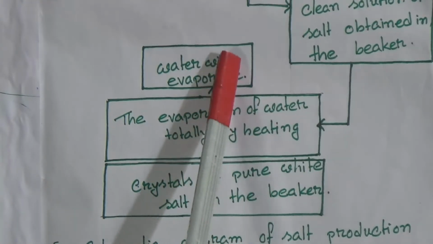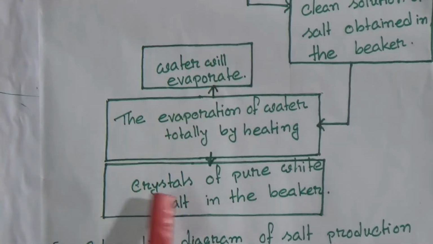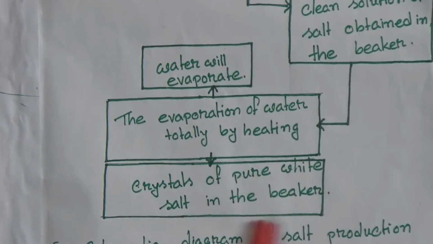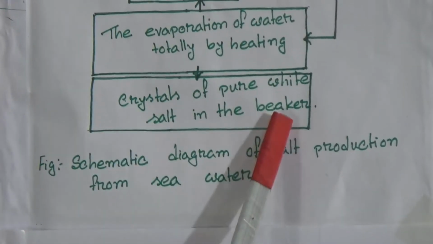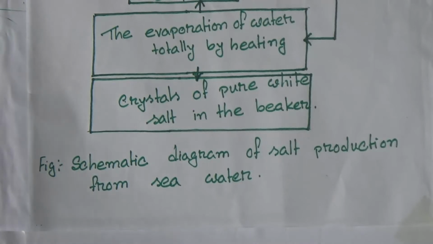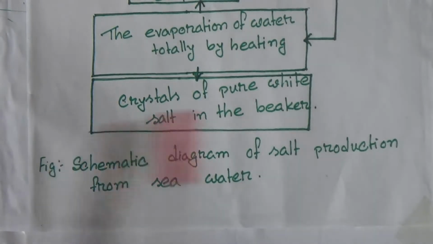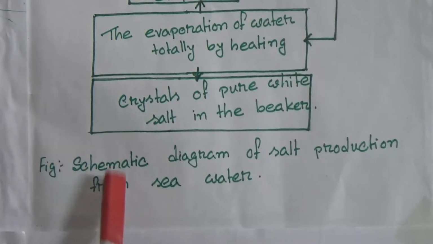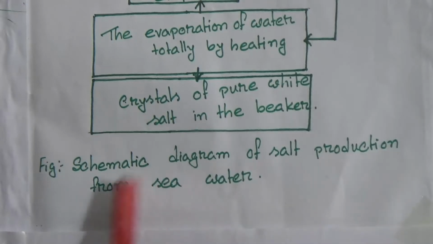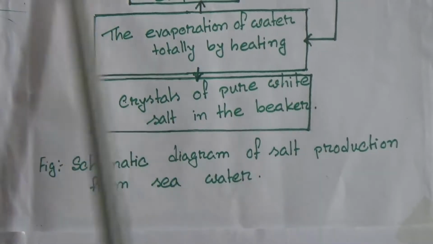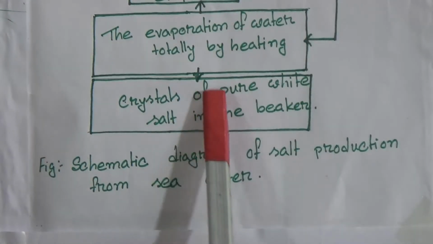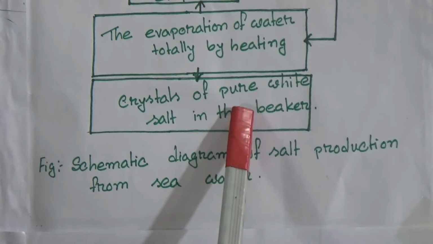When all the water is evaporated, then we find crystals of pure white salt in the beaker. So in this way we can get salt. Figure: schematic diagram of salt production from seawater. In this process we will get salt from the seawater.